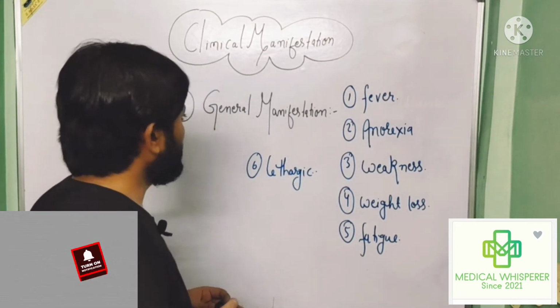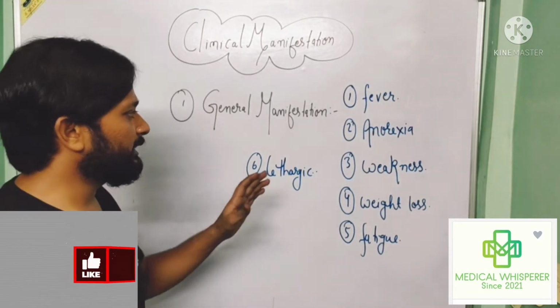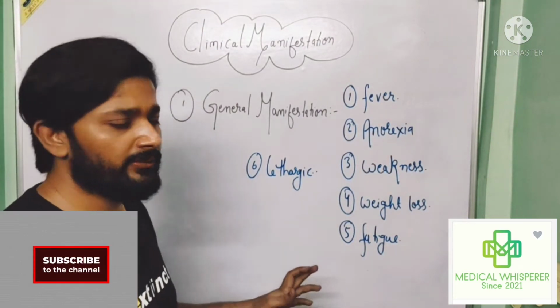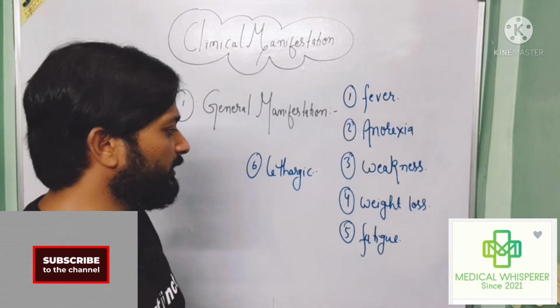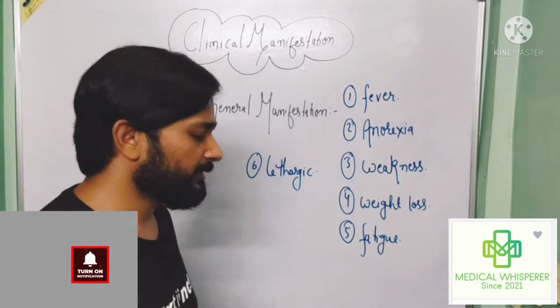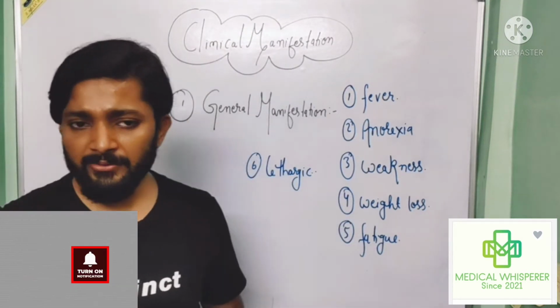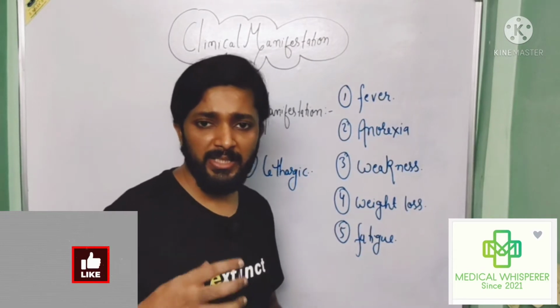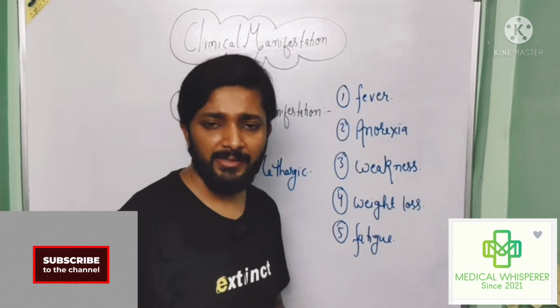So the general manifestation which is associated with the infective endocarditis is fever, anorexia, weakness, weight loss, fatigue and lethargy. Now after the general manifestation, next is a clinical manifestation which is associated with the central nervous system.